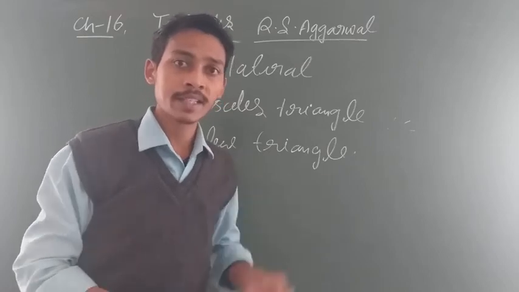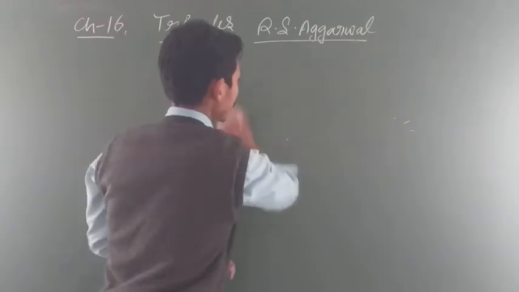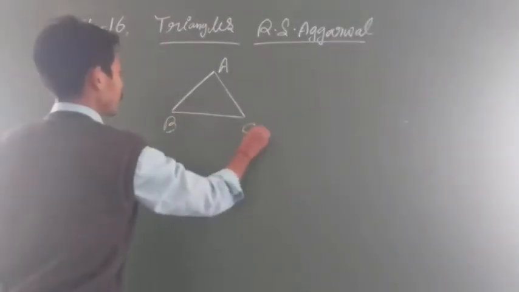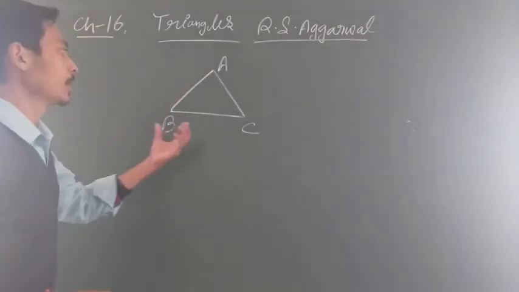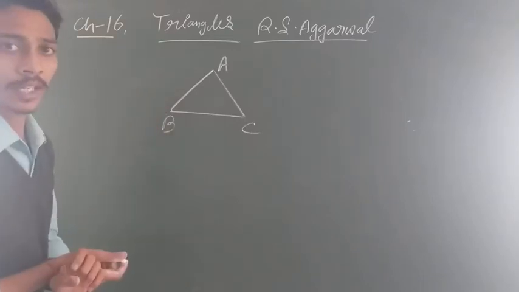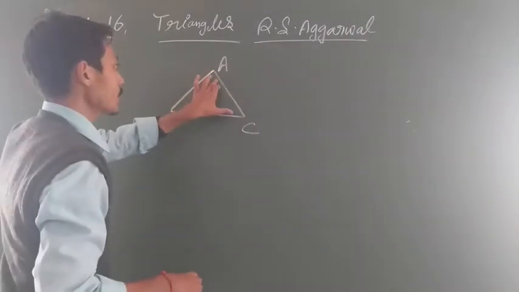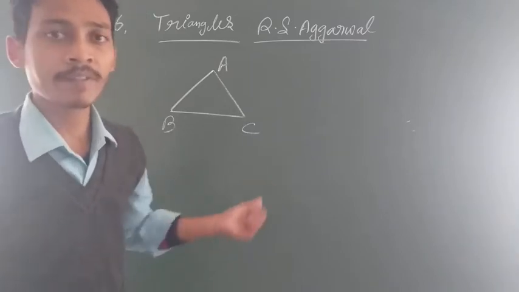So here we discuss the questions in NCERT. These are basic. One other thing: if this is the triangle ABC, let us assume this is the triangle ABC. Now I want to know the opposite angle of B. So how will we find it out? In this triangle, the opposite angle of A, of B, of C, you have to find out. So here we will see how to find this out.